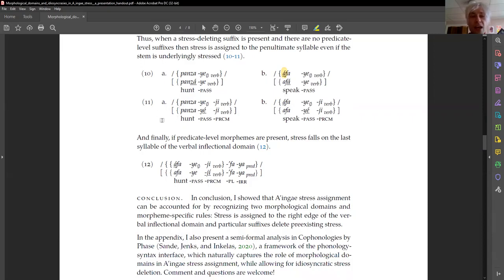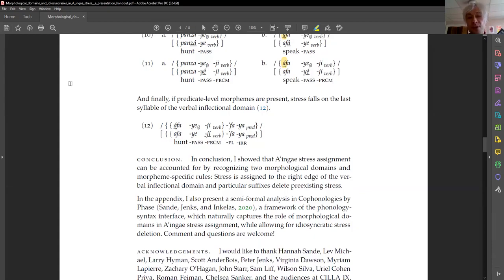Again, in 11a, we see panzayehi with penultimate stress on ye. This is expected because panza is underlyingly stressless. However, we also get penultimate stress in 11b, afayehi, despite the fact that afa has underlyingly present stress on the first syllable. Again, this is possible because ye deletes this stress before the penultimate stress assignment.